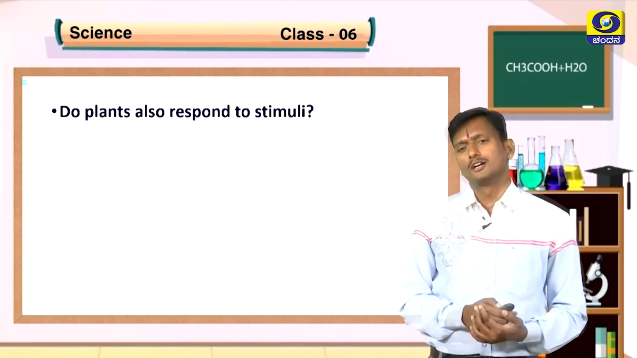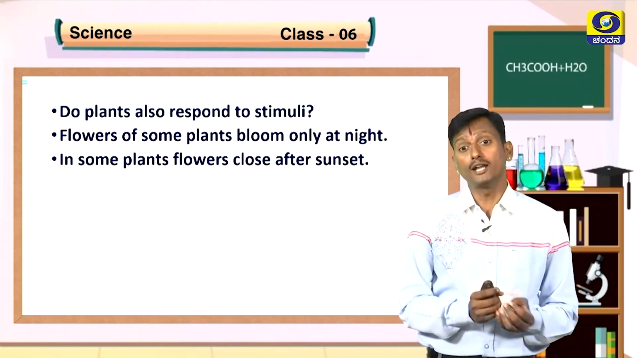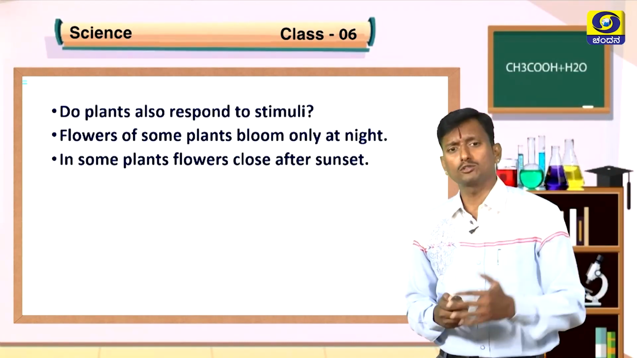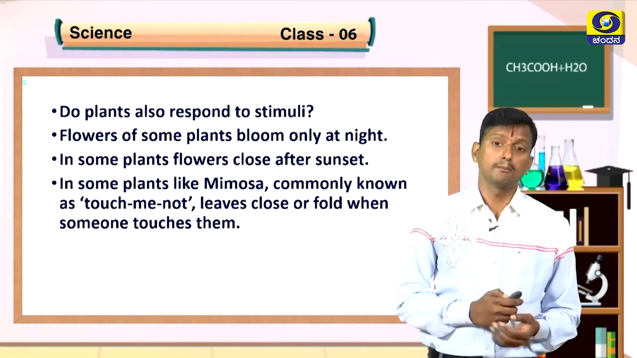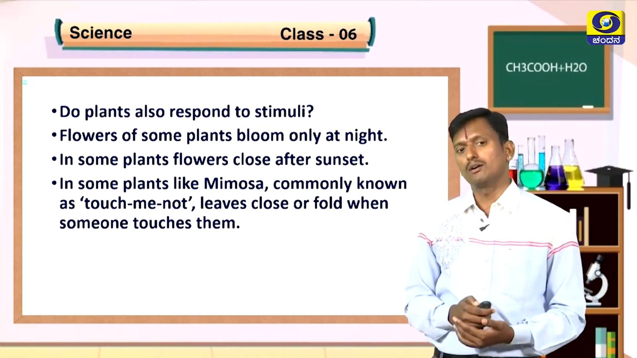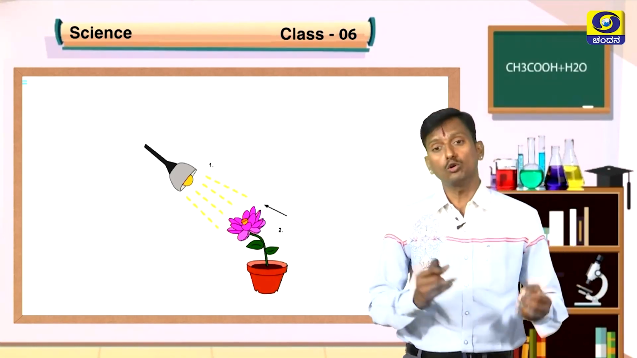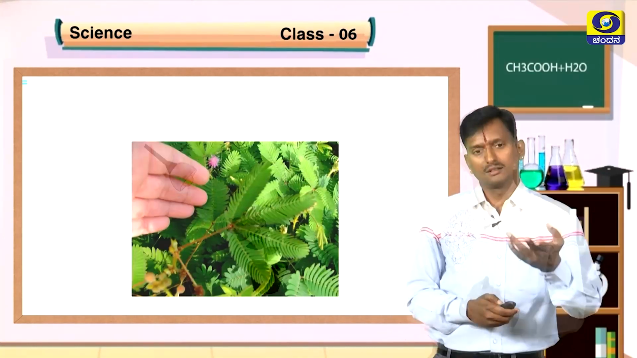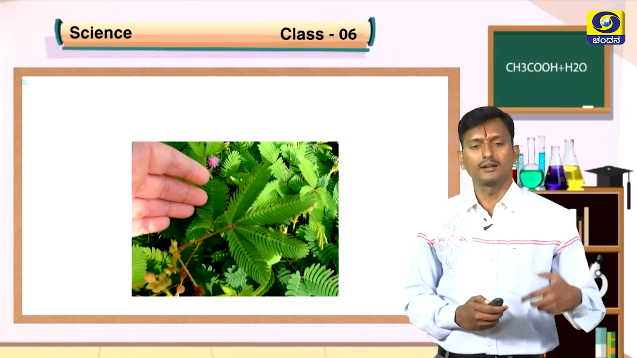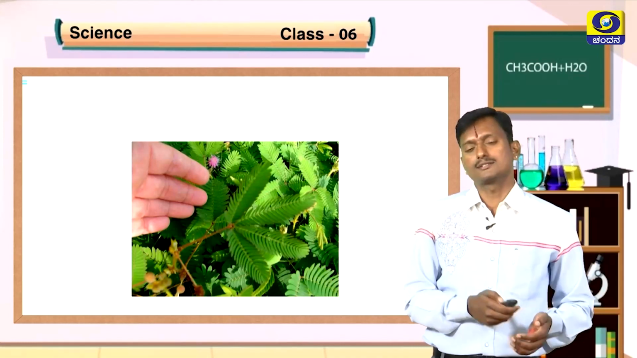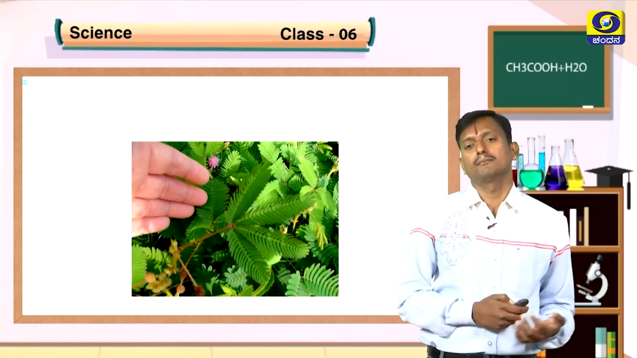Okay. What about plants? Do plants respond to stimuli? Obviously. Some plants bloom only at night. In some plants, flowers close after sunset. Plants like mimosa, that is known as touch me not, muttidare muni, will close their leaves when someone touches them. See, I will show you. The plants grow towards the sun rays. This is Mimosa pudica, touch me not plant, muttidare muni. Just touch the plant, it will fold its leaves and open after some time. Example for response to stimuli by plants.